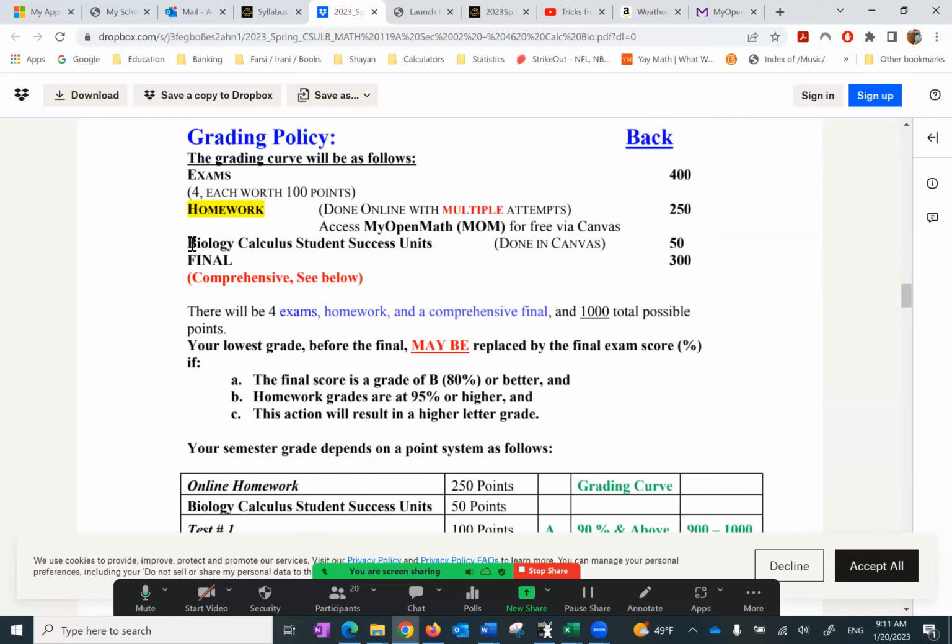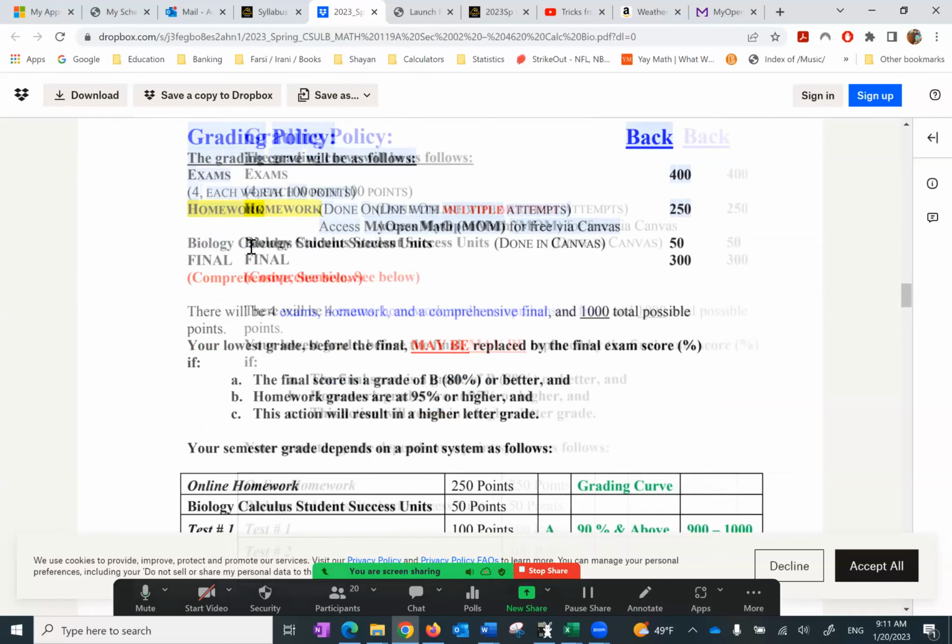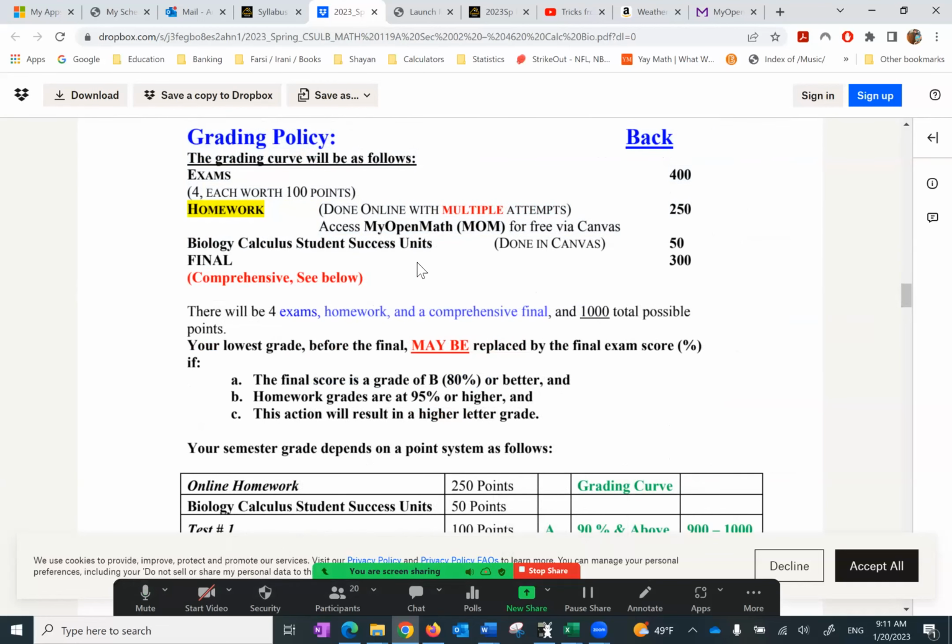We also have this one, and this is a module called Student Success Unit. That's only 50 points, 5% of the course. It's extremely simple. At the same time, it will help you learn how to navigate everything and be successful, not only in this course, but in all of your courses.